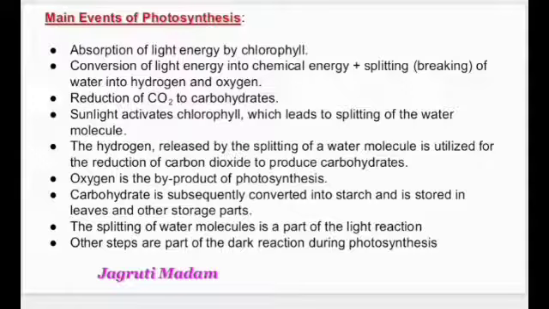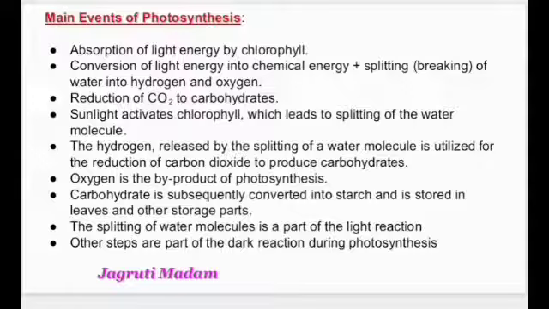This hydrogen is going to react with carbon dioxide and form carbohydrate, that is C6H12O6. Because there is addition of hydrogen, it is said that carbon dioxide is getting reduced over here. And see, students, the oxygen that is liberated during photosynthesis is not from the carbon dioxide molecule, but it is from the splitting of the water molecule.